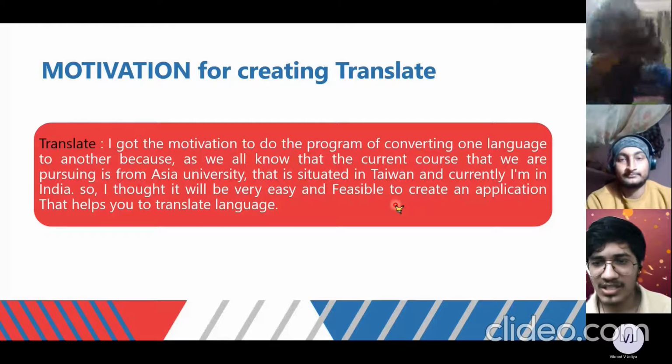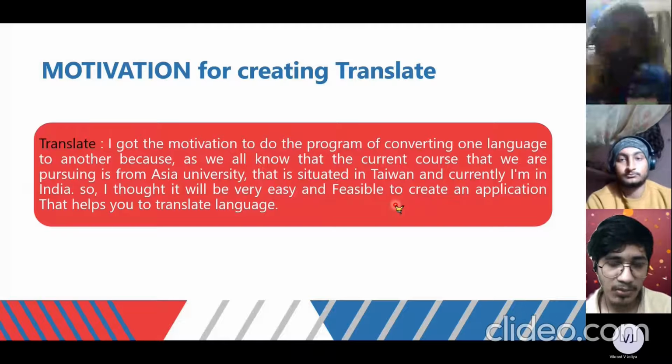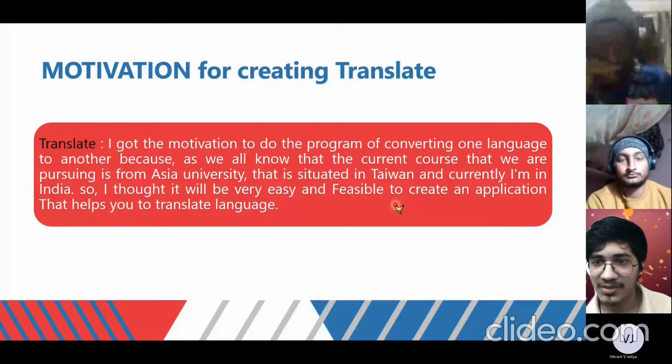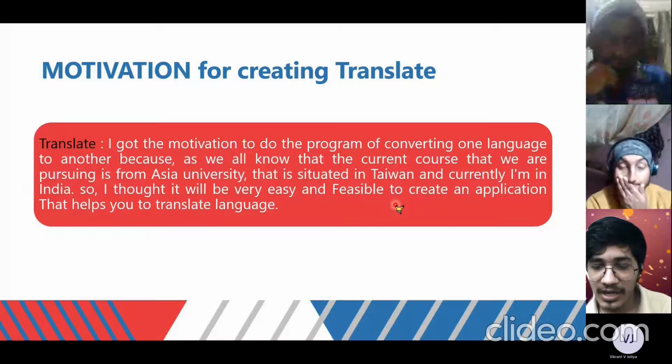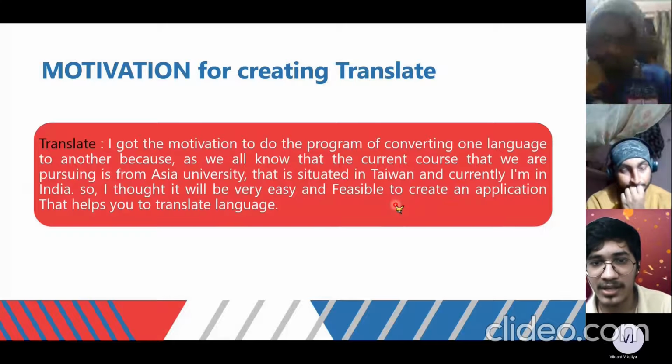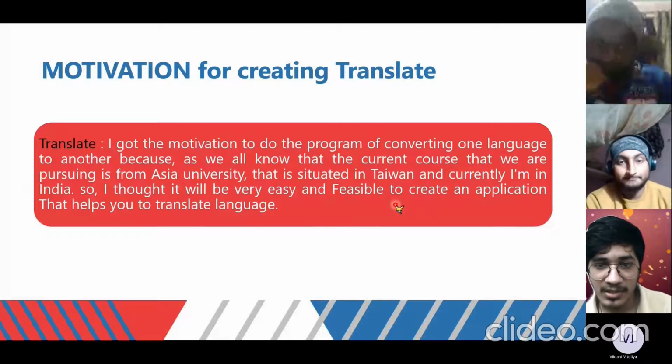He will simply send me the text in Chinese, and using this program, the source language will be automatically detected. The language selected by the receiver is known as the target language, so the text sent by the sender will be converted into the target language selected by the receiver. So it will be very feasible for the user to understand what the sender wants to send. Next slide please.